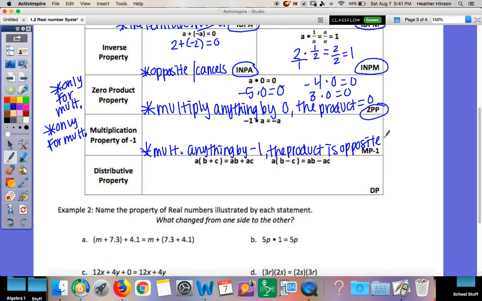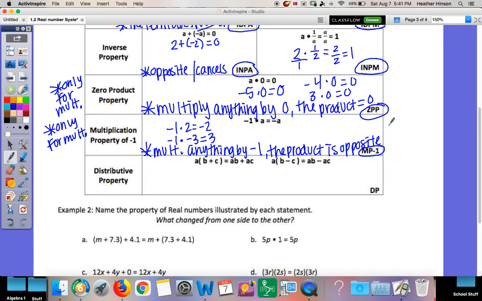It doesn't matter what you start with, it's going to be the opposite. So if I do negative 1 times 2, the opposite of 2 is negative 2. If I do negative 1 times negative 3, the opposite of negative 3 is positive 3. It's going to be the opposite. It doesn't matter what you start with. We label that with MP, multiplication property, negative 1. So multiplication property of negative 1.